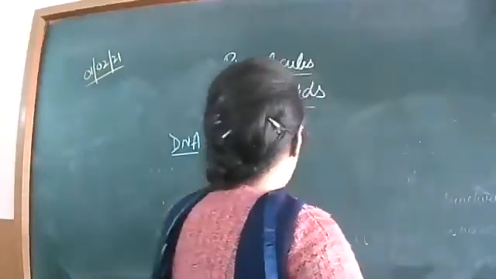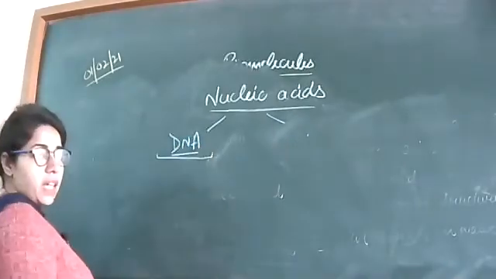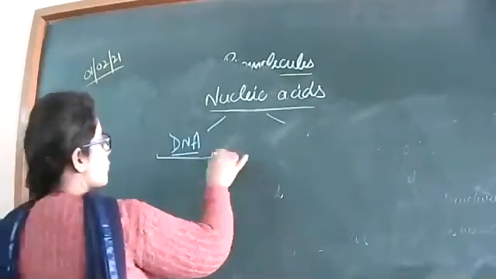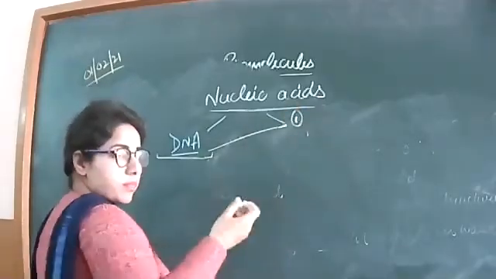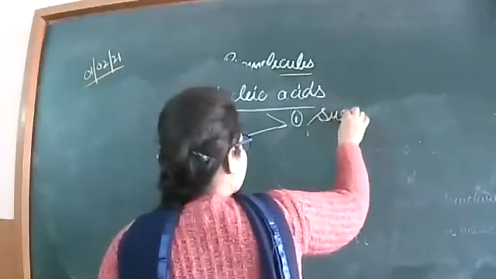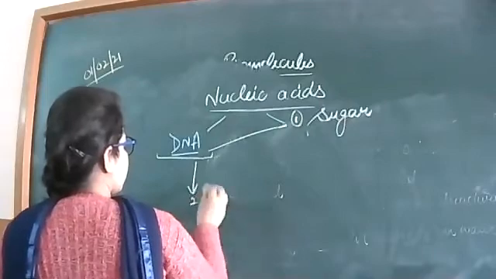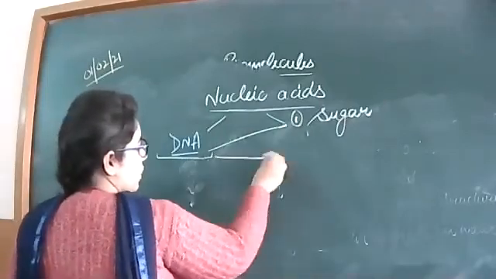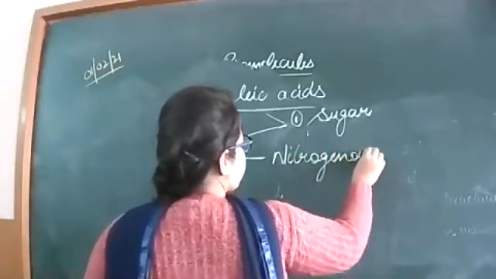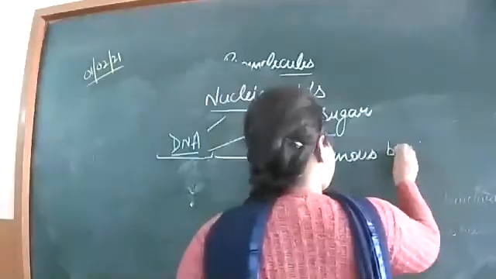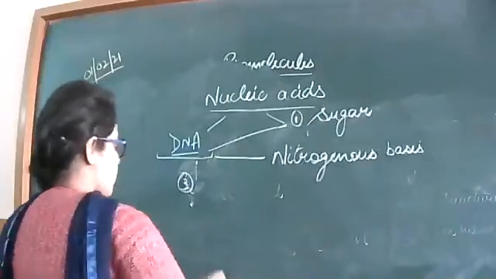So the different components of DNA and RNA. First is your DNA. The different parts or different components of DNA are: first is your sugar, second is nitrogenous bases, and third is phosphate.